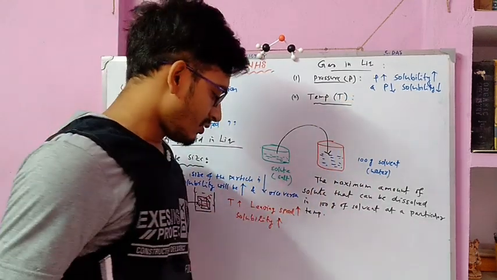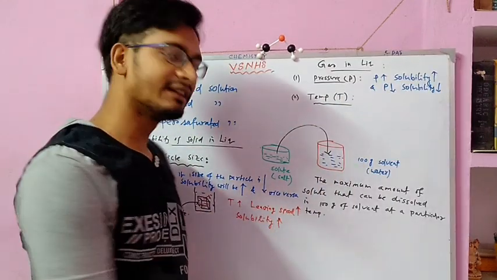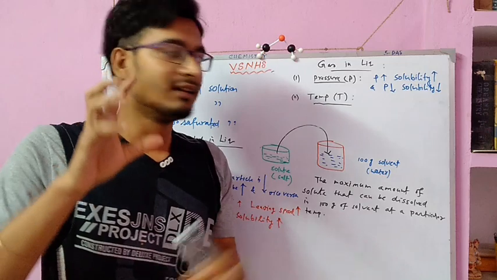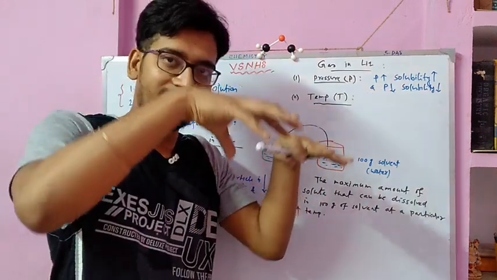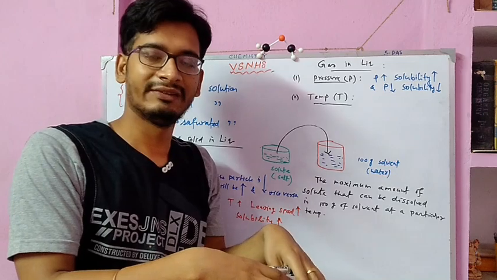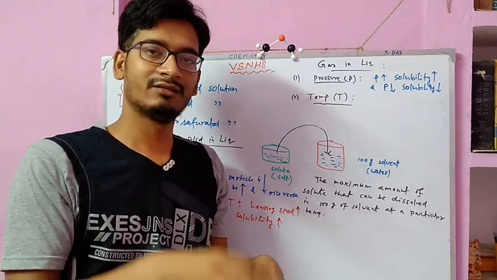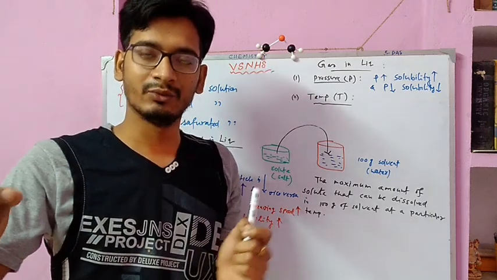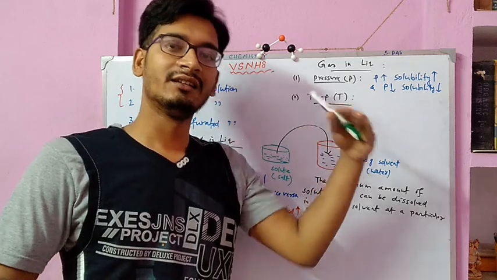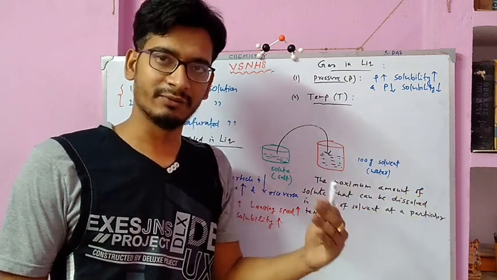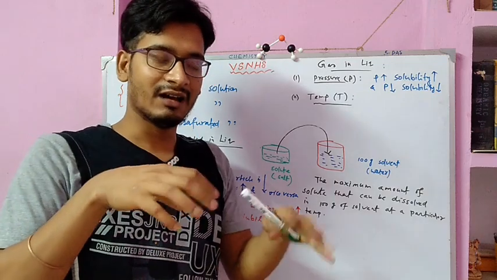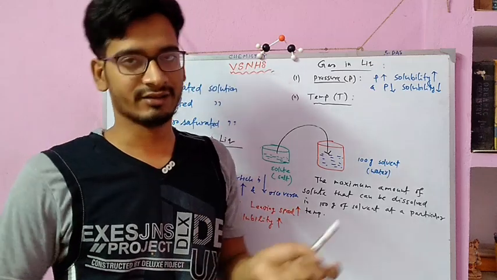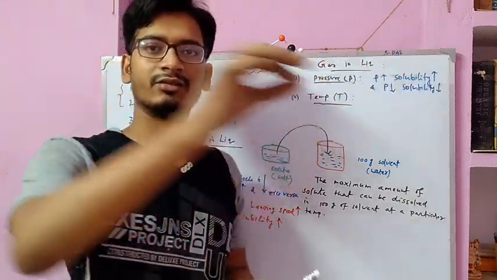Tell me, what will happen if temperature gets increased? The gas molecules dissolved in the water or in the solvent will move randomly with much higher speed than at the previous, lower temperature. That means when the gases are present in water, they move in all directions, here and there, to and fro motion.